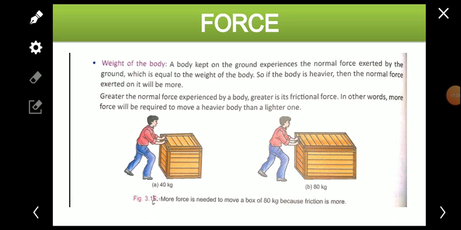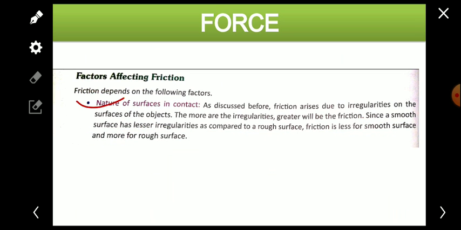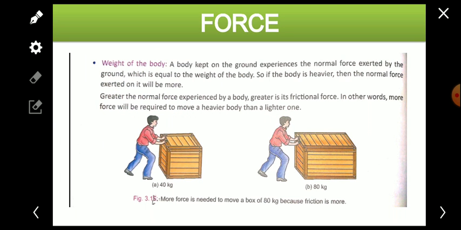Now, weight of the body. This is a factor which affects friction. We are talking about the factors which affect friction, and the first was the nature of the surfaces in contact. Now the second factor which affects friction is the weight of the body. How?